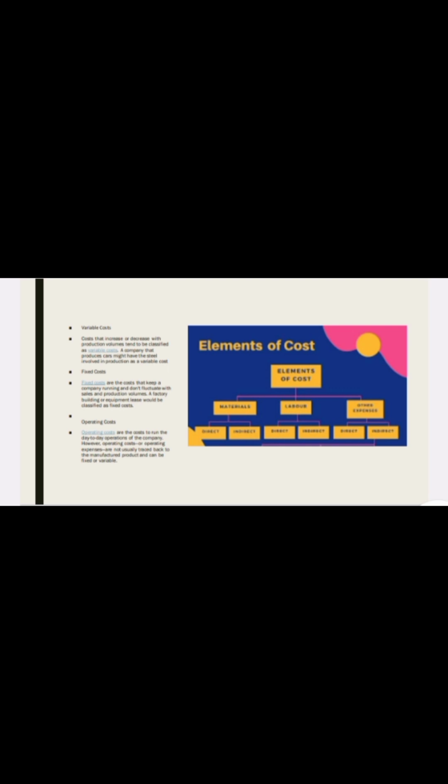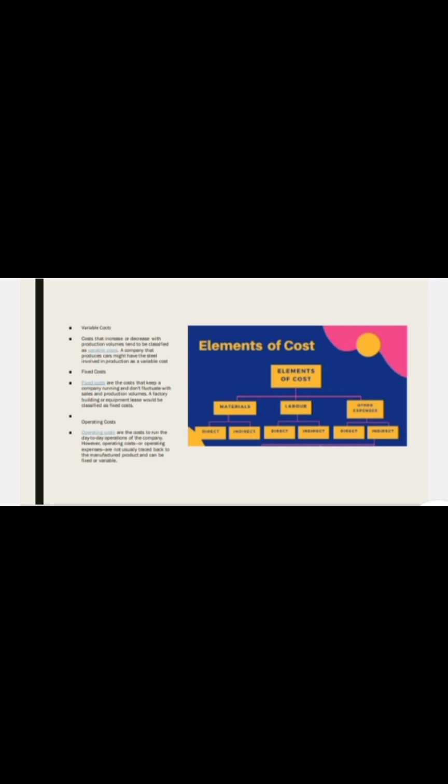The next one is administrative overheads. These are expenses incurred for the office. The next one is selling overheads. The selling overheads are incurred for actual sales and production. The distribution overheads are expenses concerned with the packaging and delivery of goods to the customer, which is known as distribution overheads. That's all about the elements of cost.